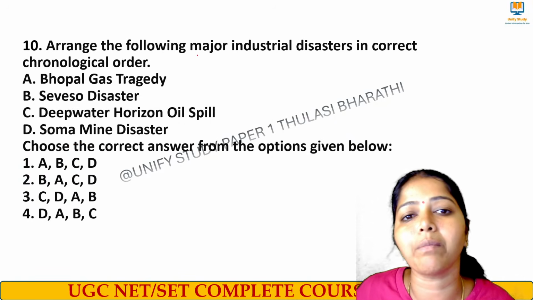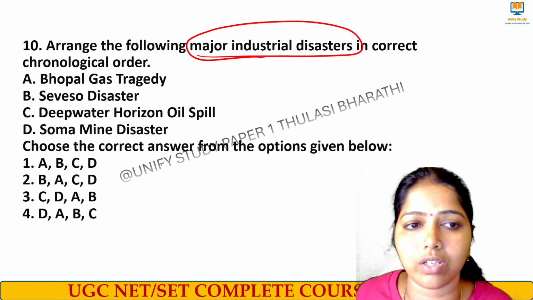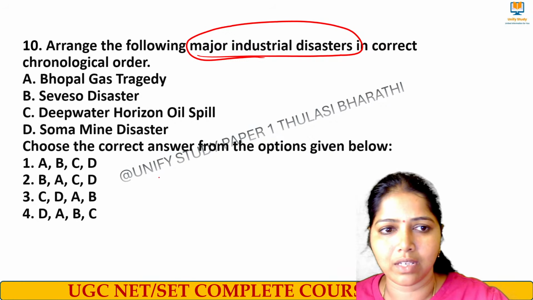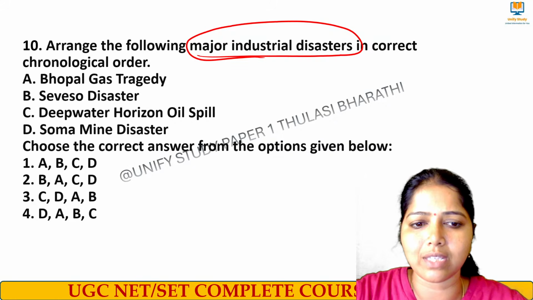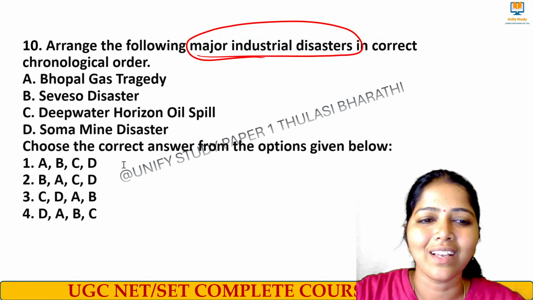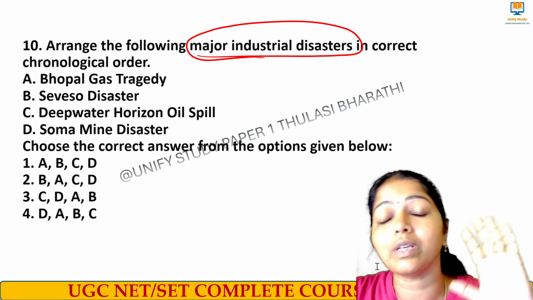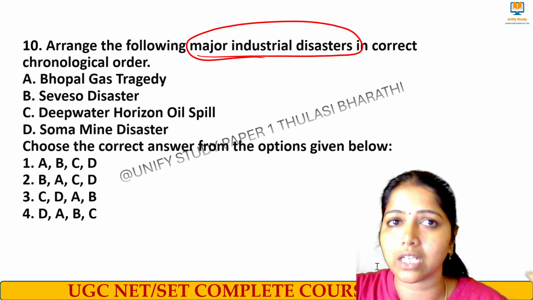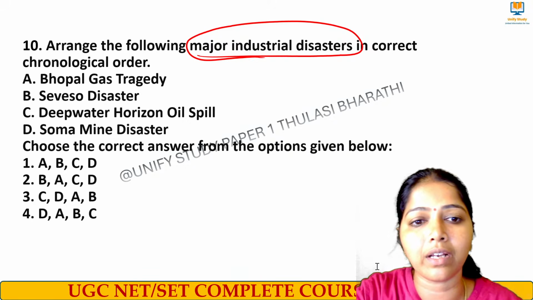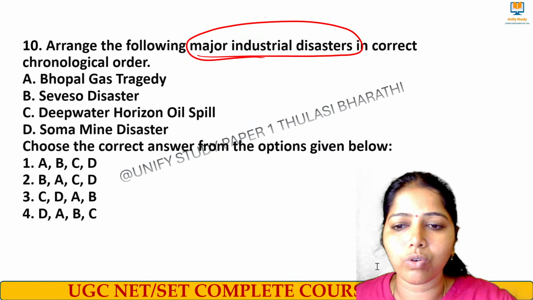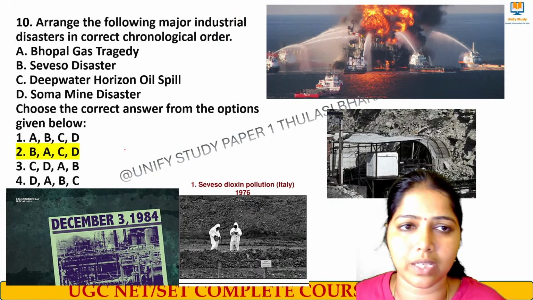Yes. Next, these are the major industrial disasters which happened, arranged in chronological order. If you don't know the answer, no problem, because these are the questions which sometimes come out of the box. It happens sometimes. So I will tell you the answer for this question with respect to industrial disasters. We have natural disasters, we have man-made disasters. In this one, this is a disaster which happened because of industrial causes. So the right answer for this question is option number 2.